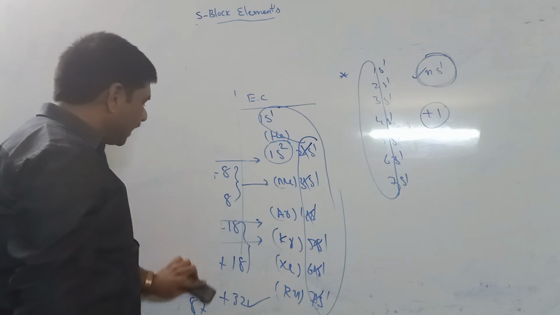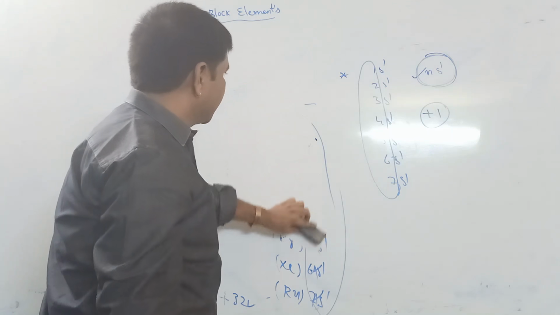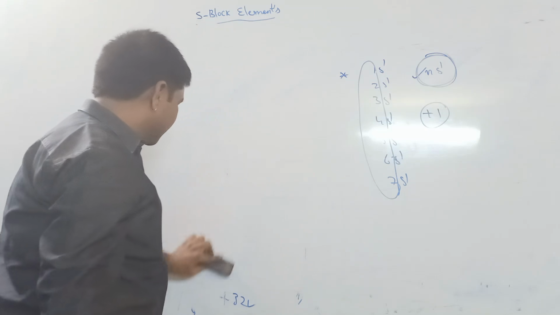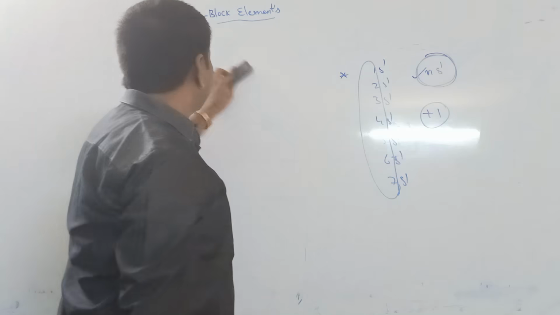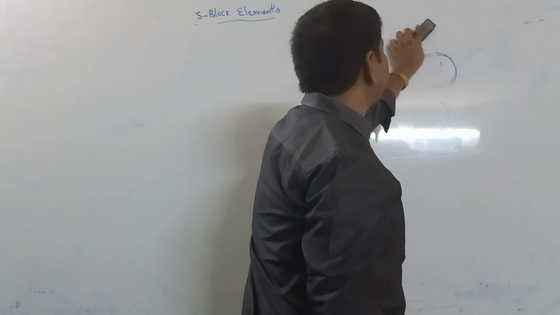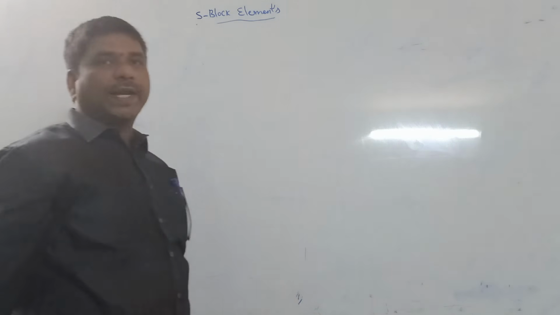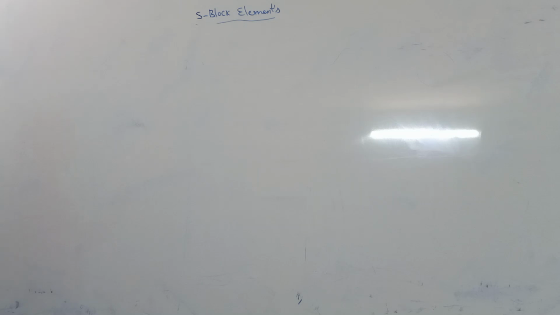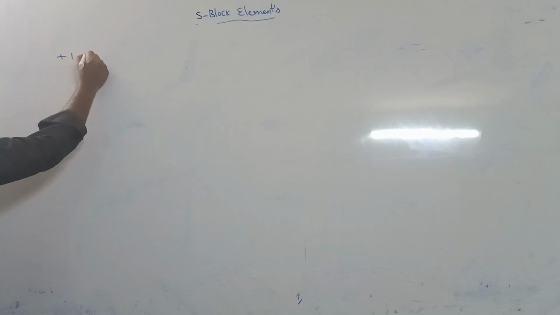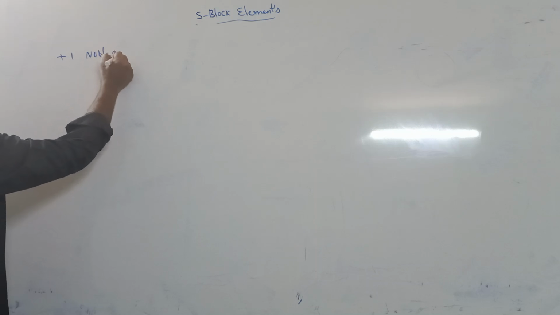Alkali metals are highly reactive elements compared to alkaline earth metals. Alkali elements are more reactive in nature. Why? Because there is only 1 electron in their valency shell, so they lose 1 electron easily and can form a noble gas configuration.